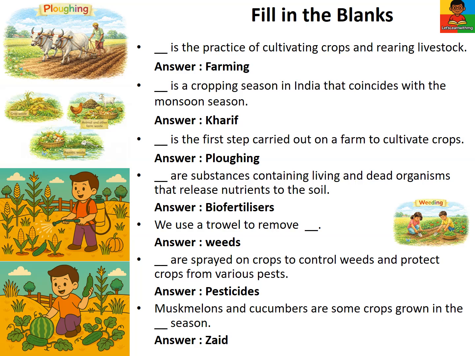Blank are substances containing living and dead organisms that release nutrients to the soil. The answer is biofertilizers. We use a trowel to remove blank. The answer is weeds. Blank are sprayed on crops to control weeds and protect crops from various pests. The answer is pesticides. Muskmelons and cucumbers are some crops grown in the blank season. The answer is Zaid.